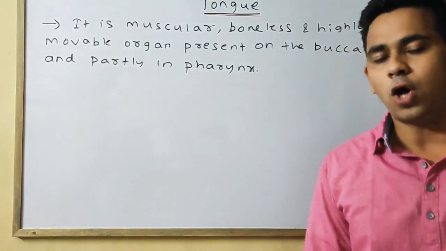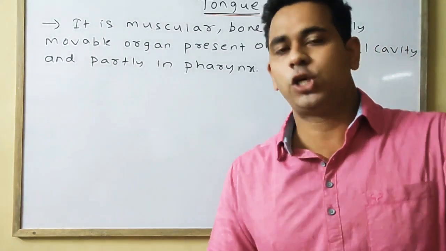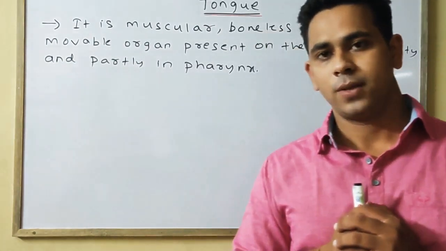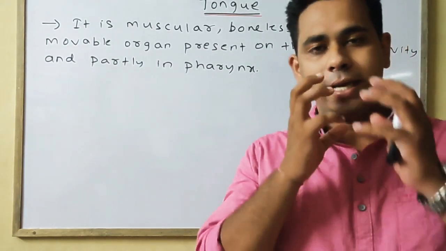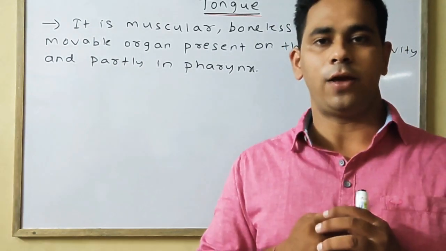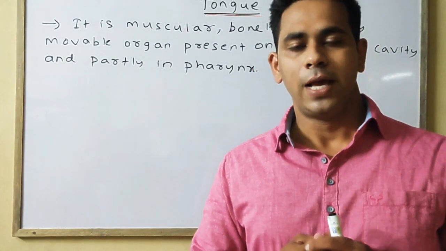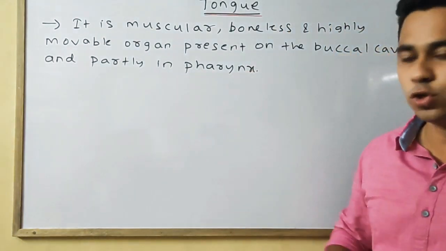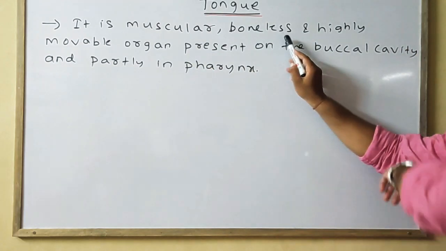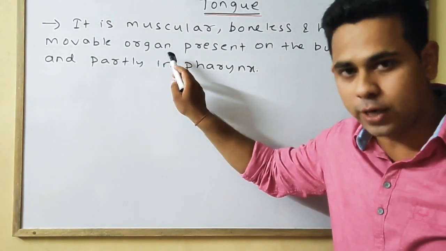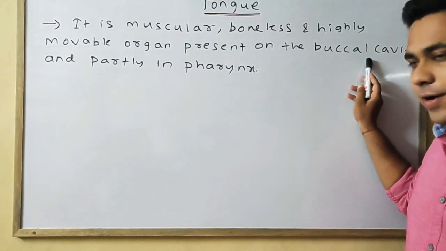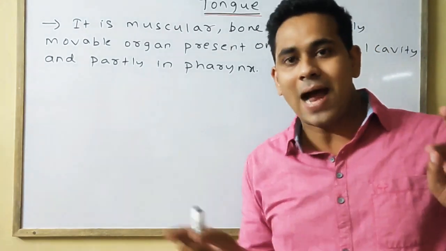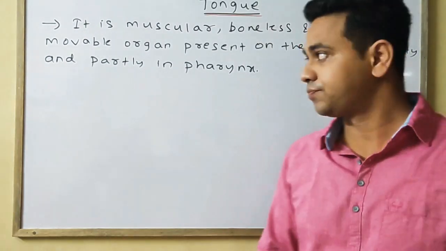So we can say tongue is a muscular, boneless, means no bone is present, and a highly movable organ, means it can be moved in any direction inside the mouth or inside the oral cavity or inside the buccal cavity, and some part of it is present also partly in the pharynx region. So it is muscular, boneless and highly movable organ present on the buccal cavity and partly in pharynx, means major portion is present in the buccal cavity and partly is present in the pharynx region.